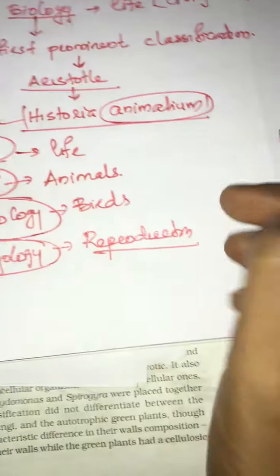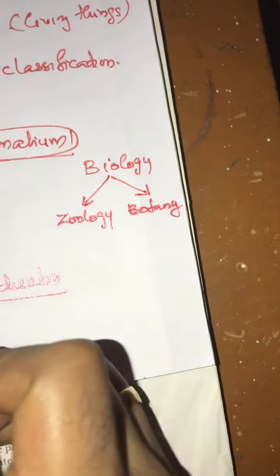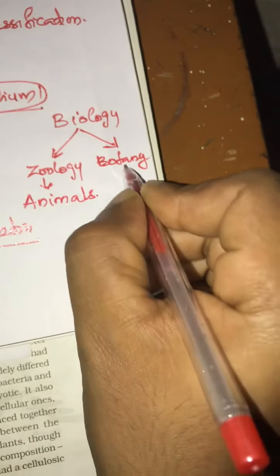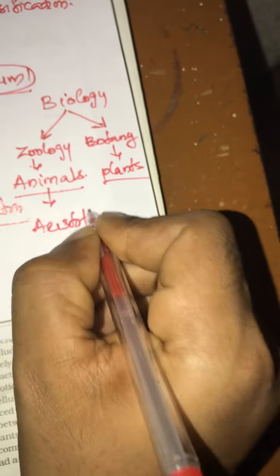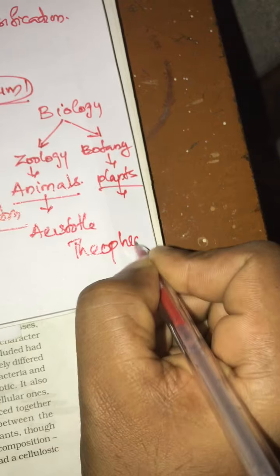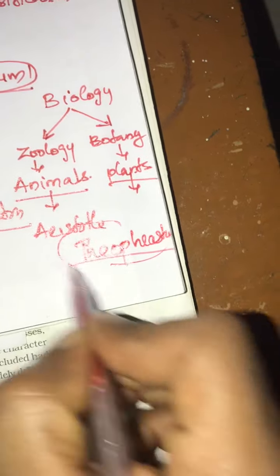Biology is mainly classified into two: zoology and botany. Zoology is the study about animals. Botany is the study about plants. Father of zoology is Aristotle. Father of botany is Theophrastus.